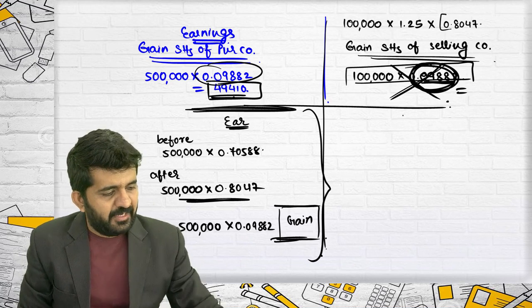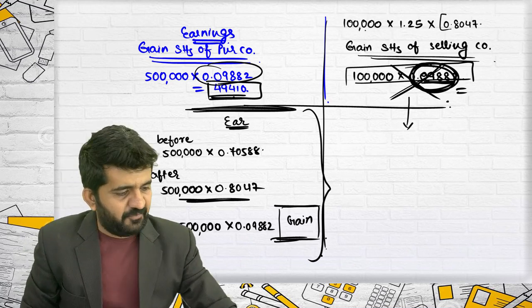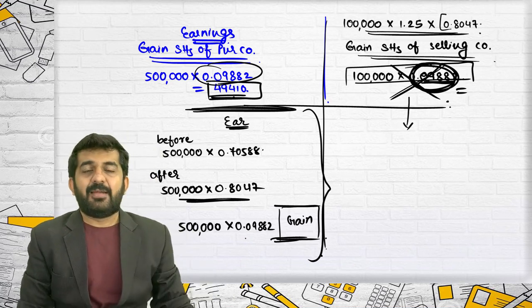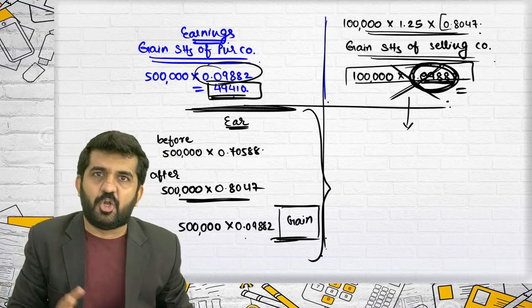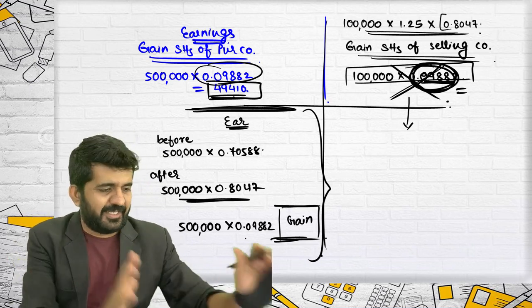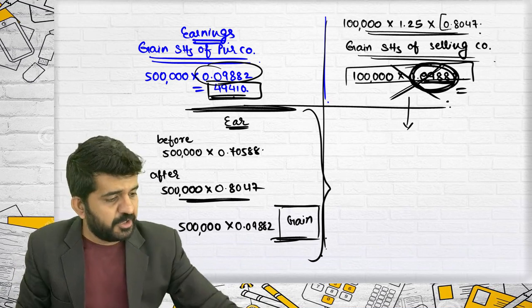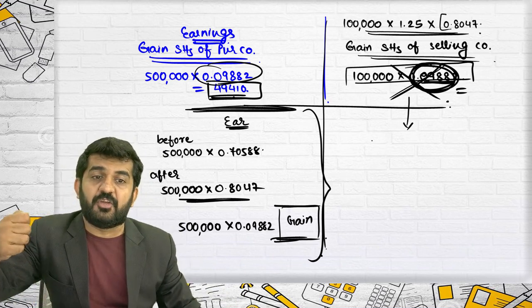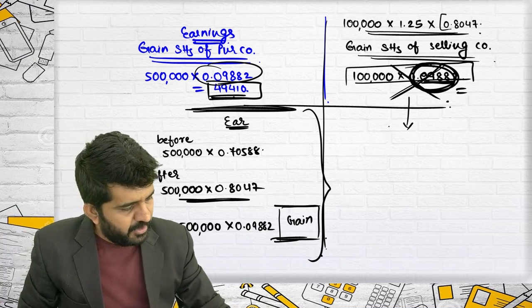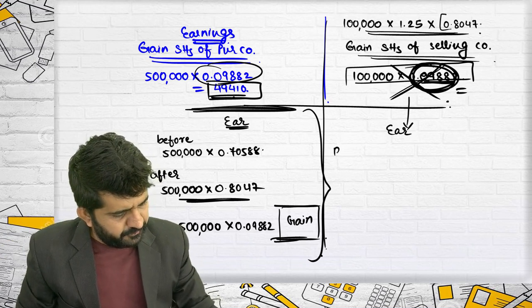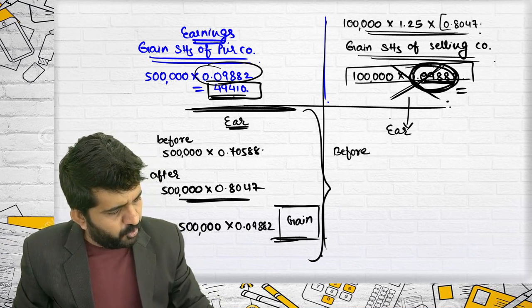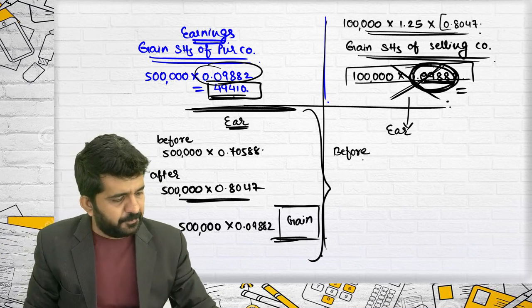Alright, let me go over here and we will be drafting this. I'm not writing it. We will be doing it logically. Let us all combine together and draft this, how this can be found out, and we will be generating one new concept. In form of earnings, what was before of shareholders of selling company?